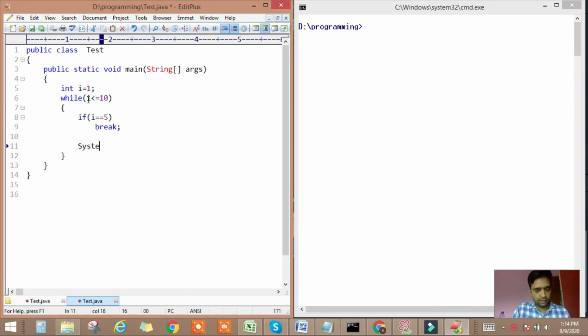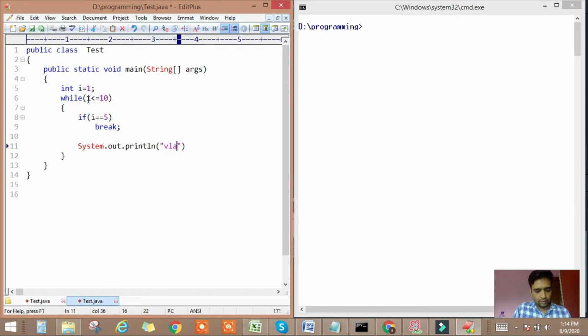Otherwise we are printing System.out.println the value of i. After this, i++. Outside the while loop.